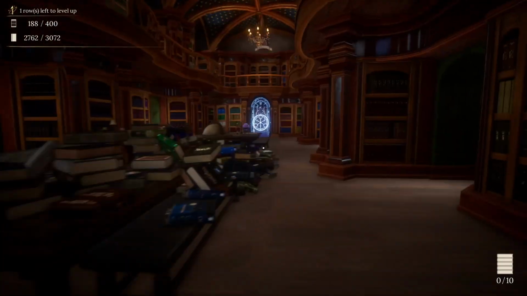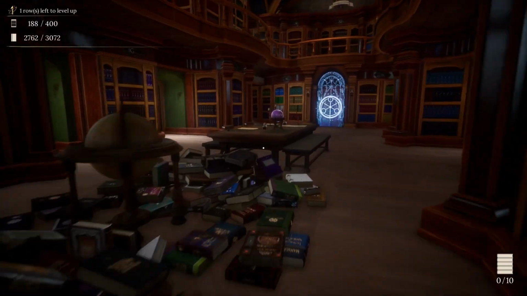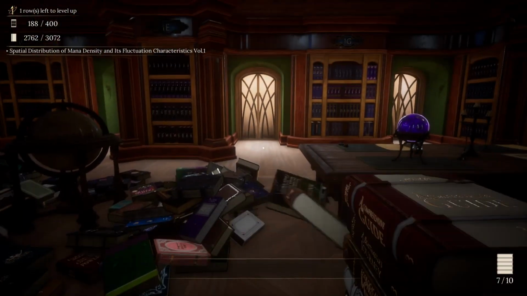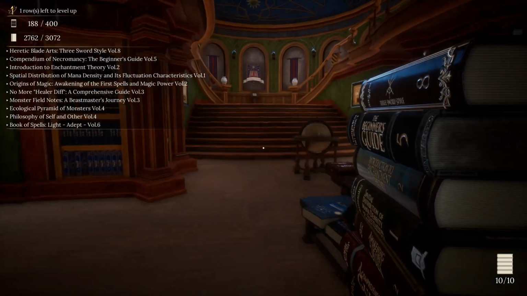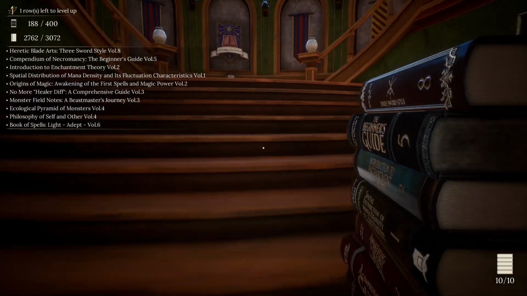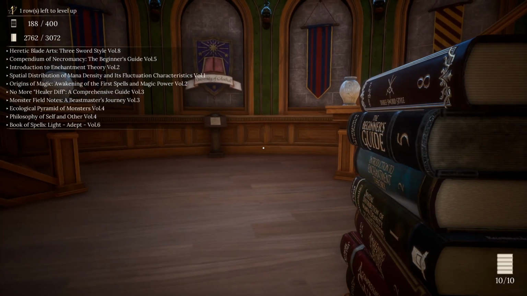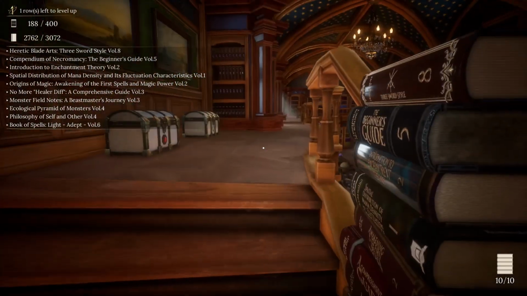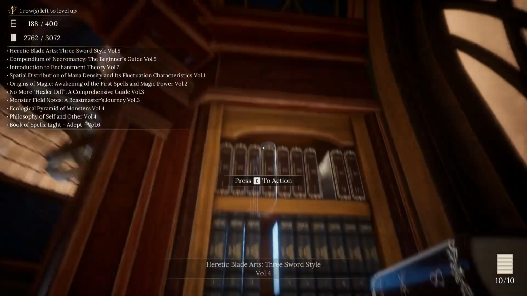Let's finish tidying up the library here with the last lot of all these books. Starting from the back here, we'll start with the first next 10. Okay, so we've got Warrior, Necromancy, Enchantment. That might be Math, History, Healing, Monsterology, Philosophy, and... okay. Destruction. Cool.